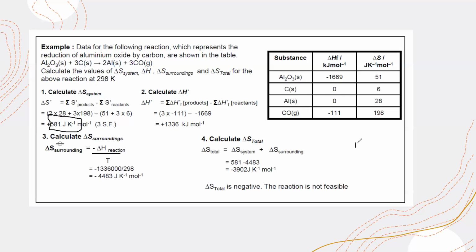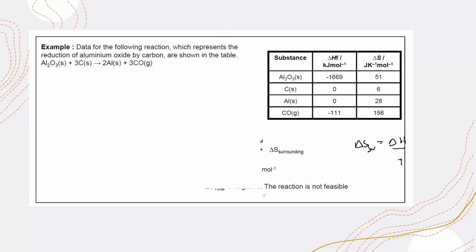Next, to calculate the entropy of the surroundings, we need the enthalpy change, delta H. And how do we calculate the enthalpy change? It is the enthalpy of the products minus the enthalpy of the reactants. Here the enthalpies of formation are given, so you have to recall the idea from AS for calculating the enthalpy change, delta H, for this reaction.